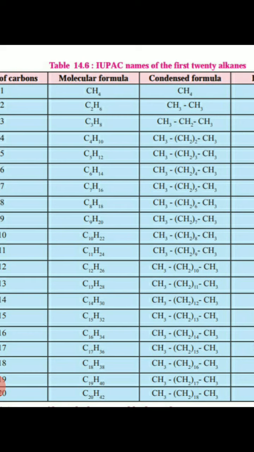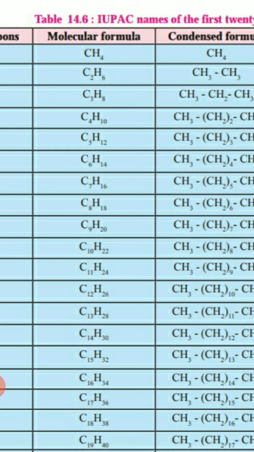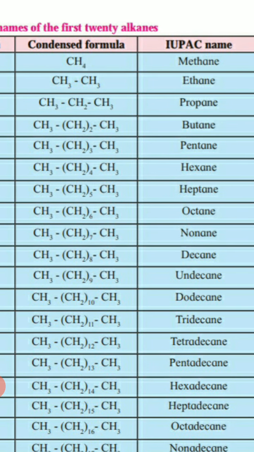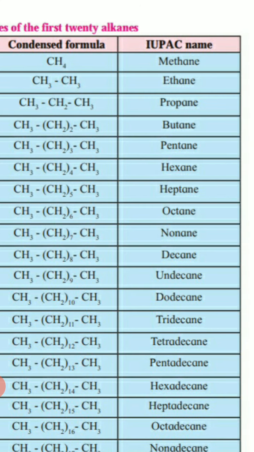What is the general molecular formula for alkane? That is CnH2n+2. Here n is the number of carbon atoms present in the alkane. Now, if we take n equals 1, then the first is CH4. The condensed formula of CH4 is the same, because only one carbon atom is present. The IUPAC nomenclature is methane. So the first example in organic chemistry is methane.